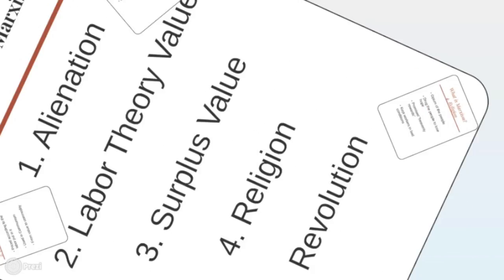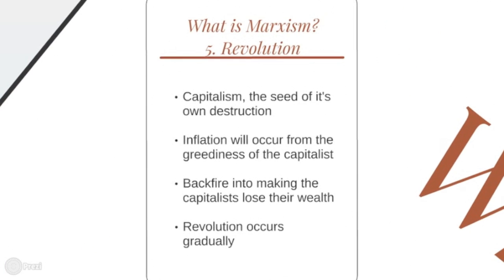Karl Marx believed that capitalism has the seed of its own destruction. He believed that inflation in the market will occur due to the dialectical materialism and greediness of the capitalists. This in turn will cause capitalists to lose their wealth and thus become proletariats. Weakening the capitalists and making the proletariats more powerful could be a start for a revolution. However, Marx believed that this process will take time and needs to be controlled by the dictatorship of the proletariat, who will ensure the end of capitalism for good.